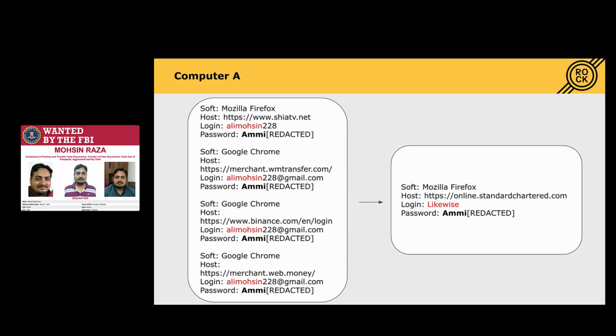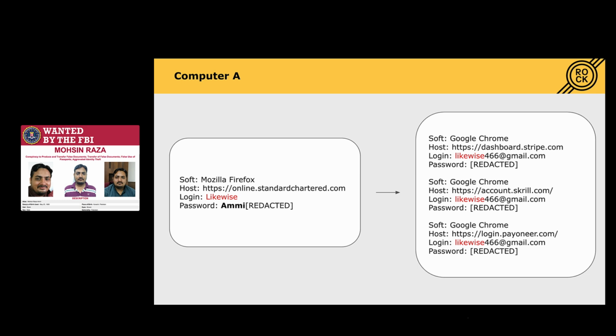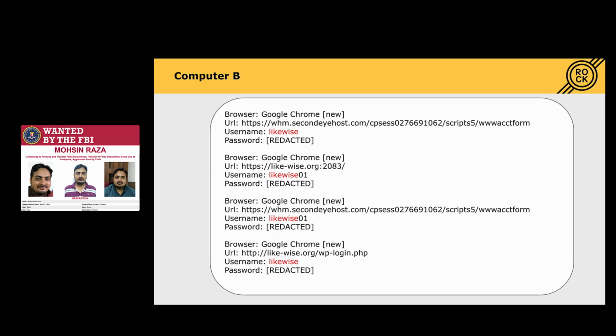So the next obvious step here will be to search for additional accounts with a nickname like Wise, and it's bingo again. By using this technique we managed to find an additional nickname and email address potentially linked to Mohsin Raza. And if you ask what about computer B, there too we can find evidence of using likewise as a username for different services and the second eye solution site.